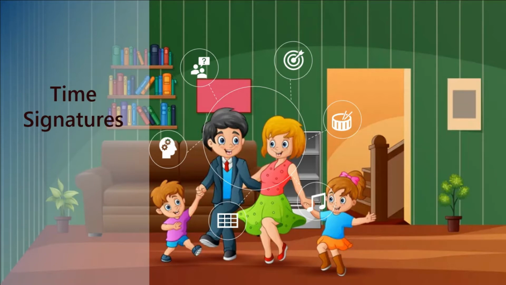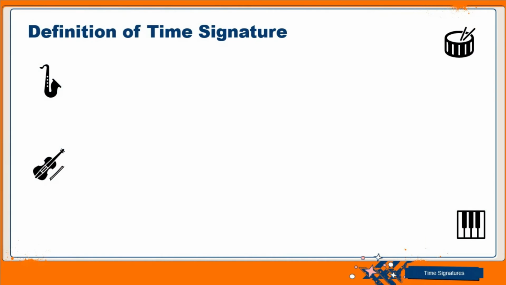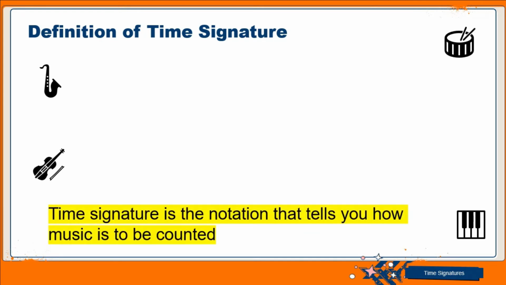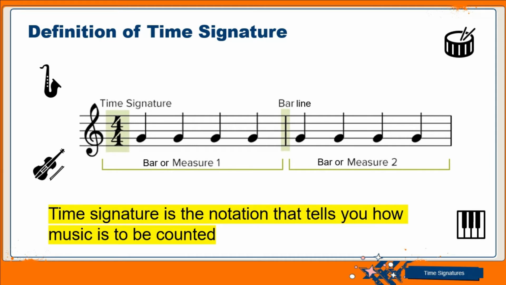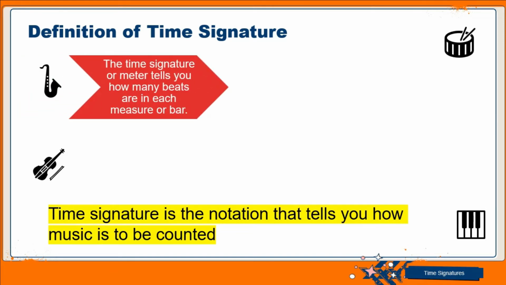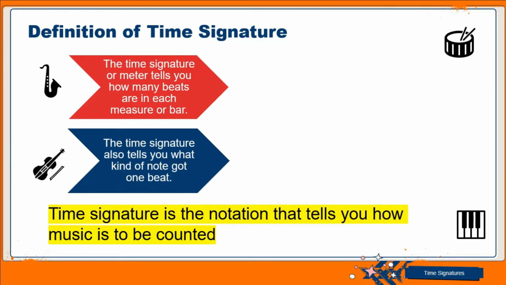Now quickly, let's look at the definition. How do we define time signature? What is time signature in music? Time signature is the notation that tells you how music is to be counted. Yes, how music is to be counted. That is not all. It does this by telling you how many beats are in such measure or bar. How many beats do we have in each measure? And it also tells you what kind of notes has got one beat.